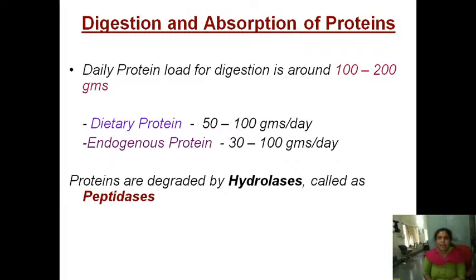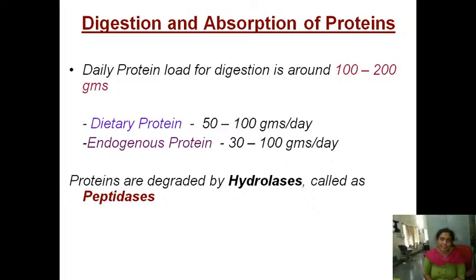Okay, and the daily dietary protein load for digestion is nearly 100 to 200 grams. Nearly 100 to 200 grams of protein has to be digested in your body in a day. Out of that, the proteins subjected to digestion may be obtained from two sources: dietary sources and endogenous sources.